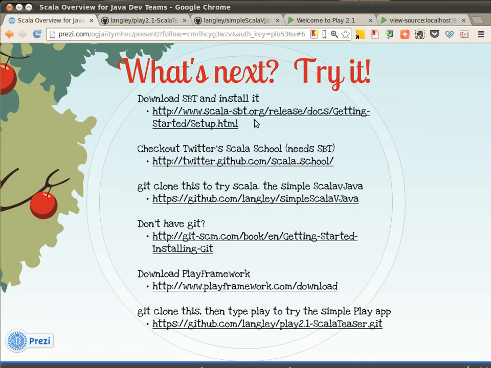So you can download SBT and install it. You'll need that if you want to play with any of the Twitter Scala School exercises, since they use SBT, so you may as well get it. And then, of course, you can download that very simple Scala application that we were looking at when we started. You'll probably need Git before you pull this out of GitHub. And if you want to fool with the Play web framework, you'll need to download Play, which you can get from here. And finally, you can then clone these Play Scala teaser so that you can get started with Play.